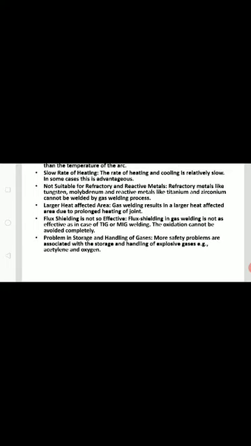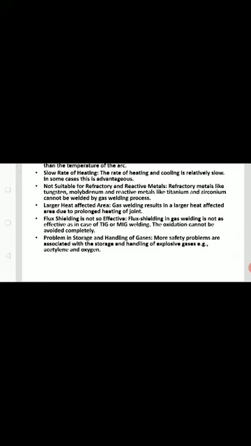Not suitable for refractory and reactive materials, like tungsten, molybdenum, and other reactive metals like zirconium, which cannot be welded by the gas welding process because of chemical reactions and oxidation. Large heat affected zone area. Gas welding results in a large heat affected zone due to prolonged heating of the joint. Neighboring or adjacent material gets affected with the high temperature and cooling in the atmosphere.